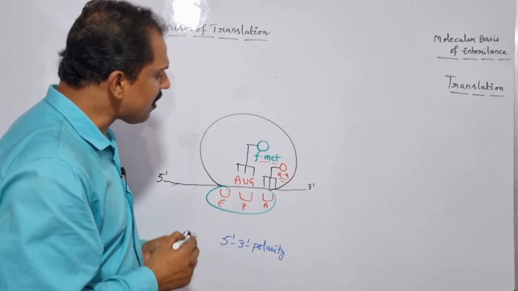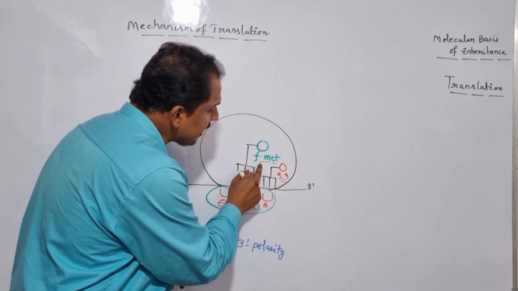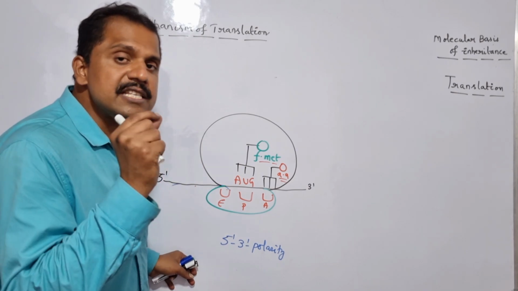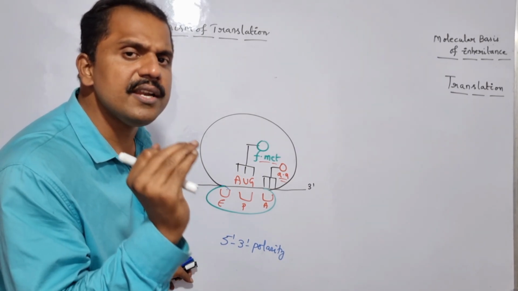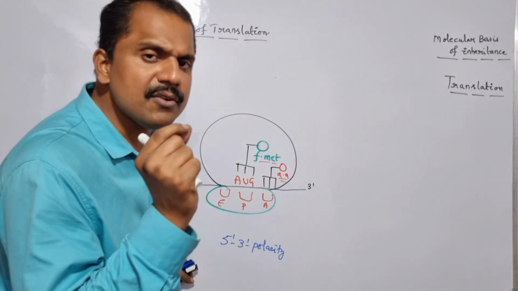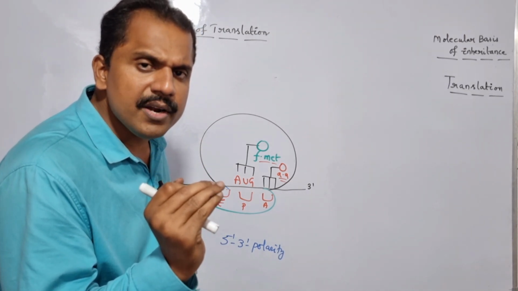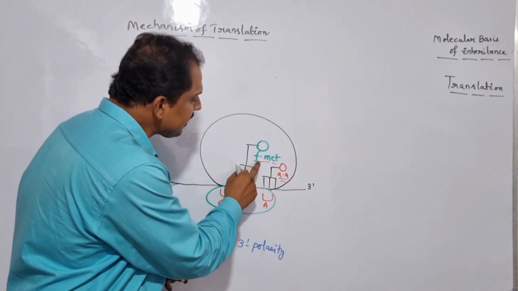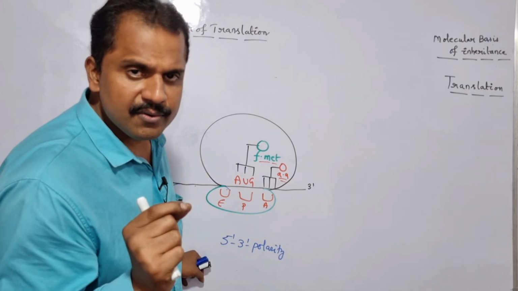And in order to organize the peptide bond formation, a specific RNA comes into the picture, and it is nothing but 23S rRNA. The 23S rRNA in case of prokaryotes plays an important role in organizing the peptide bond between the initiated tRNA encoding amino acid and the amino acid tRNA encoding amino acid.